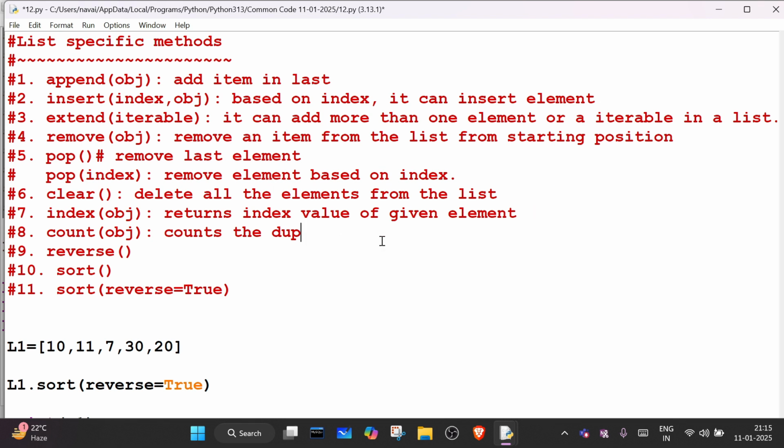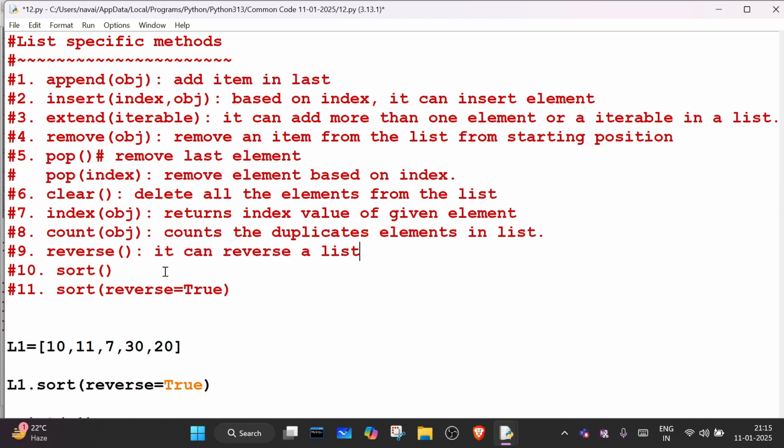Can we say it counts the duplicate elements in a list? Yes. Okay, what about this reverse? It can reverse a list.